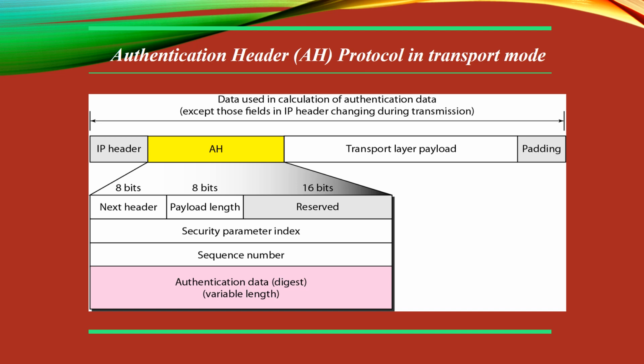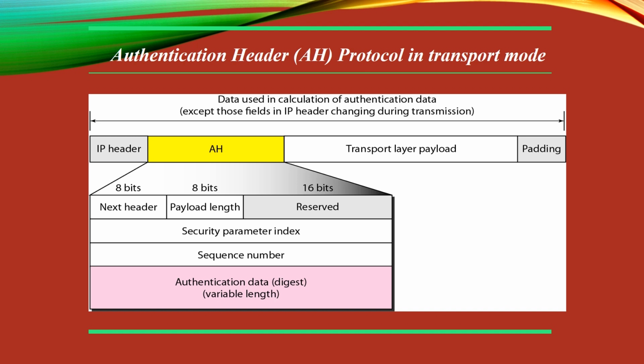No doubt only those fields of the IP header that do not change during transmission are included in the calculation of the message digest. The authentication data is inserted in the authentication header. The IP header is added after the value of the protocol field is changed to 51.